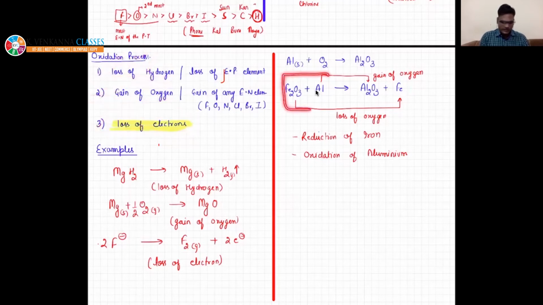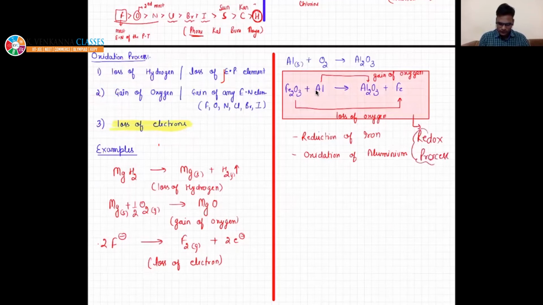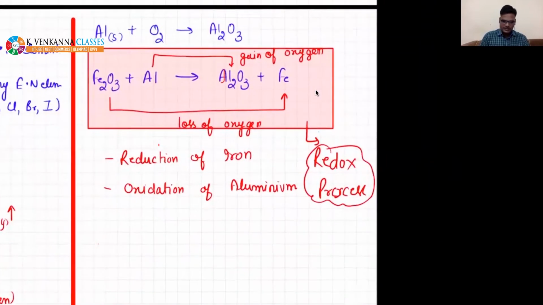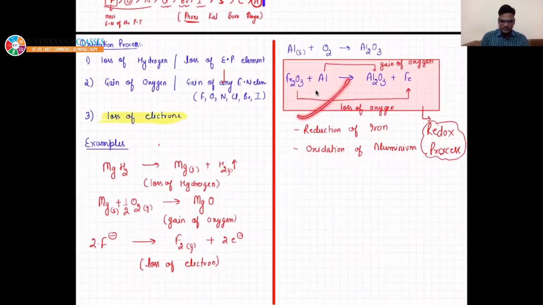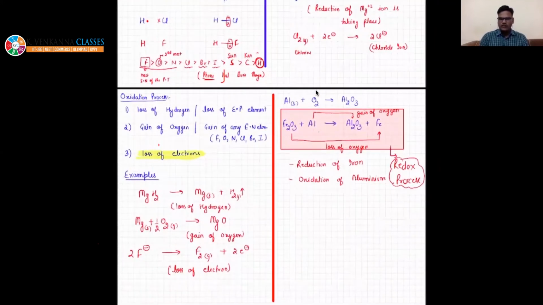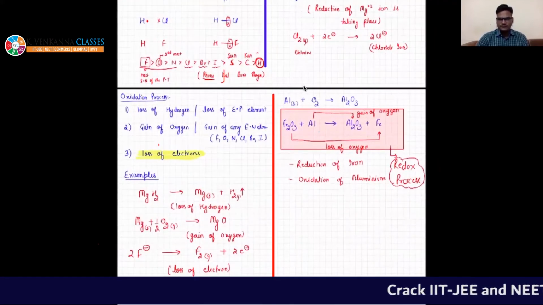Now this type of reaction, in which you can see simultaneously loss of oxygen and gain of oxygen is taking place, such processes are known as redox processes. In this case, oxidation and reduction are taking place simultaneously. Such examples are known as redox reactions, right? So till now, if everything is okay, we can move to oxidation number.